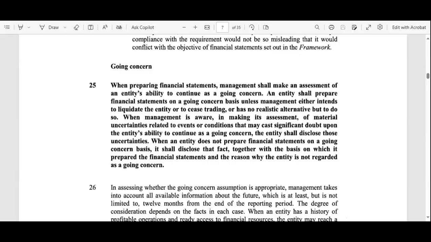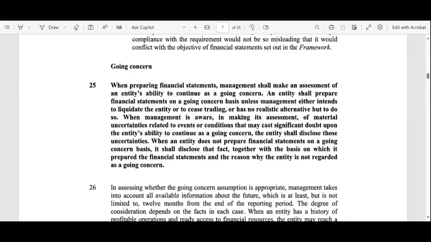unless the management either intends to liquidate the entity or to cease trading. That means until management thinks to sell the organization or wind up the company, we consider that the business is a continuous process, and that must be reflected in the financial statement.